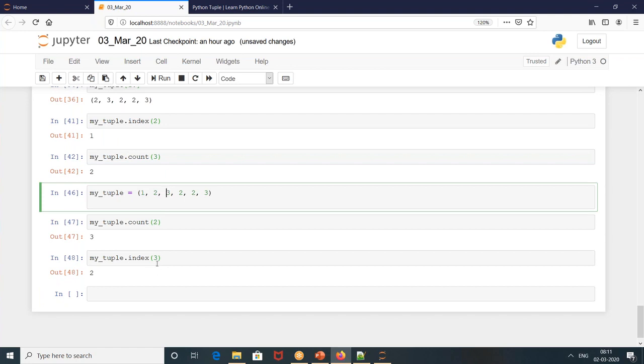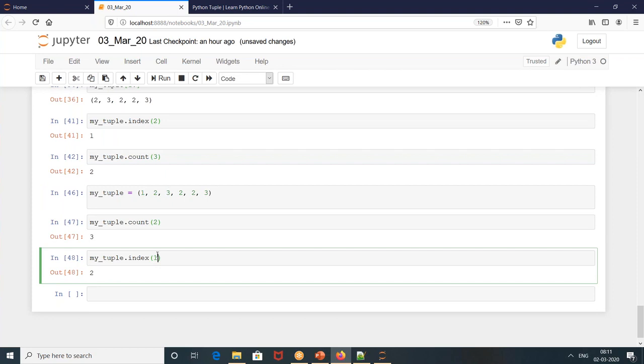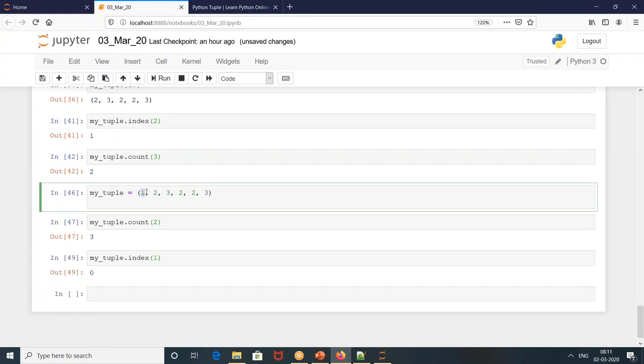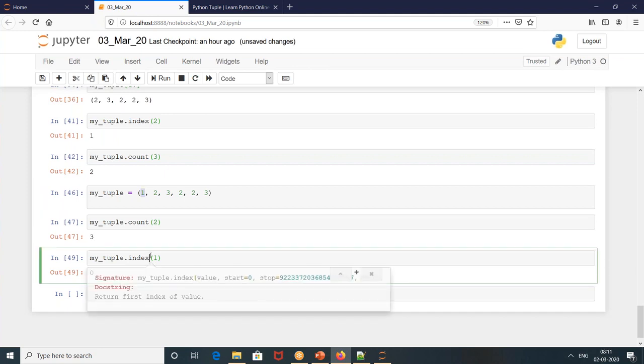If you would have put 1, it would have given you the 0th element, since 1 is present in the 0th element for the first time. So it will just give us the first occurrence. When you press Shift Tab, it gives you the docstring: returns the first index of the value, the first time it is present in the entire list.